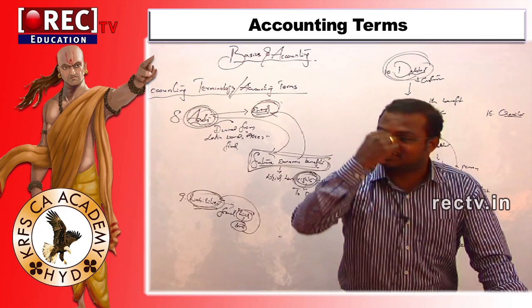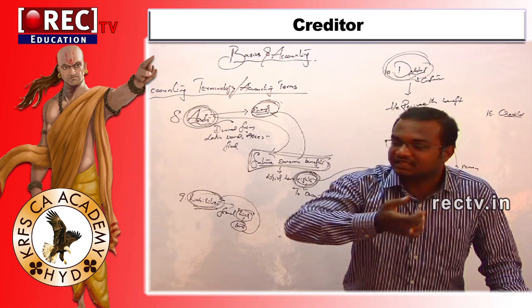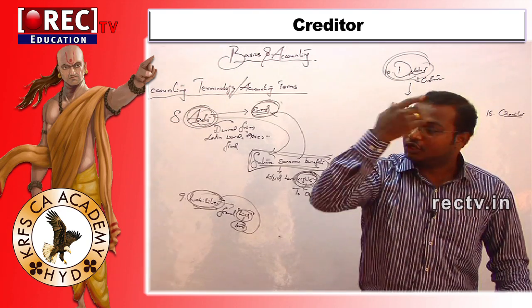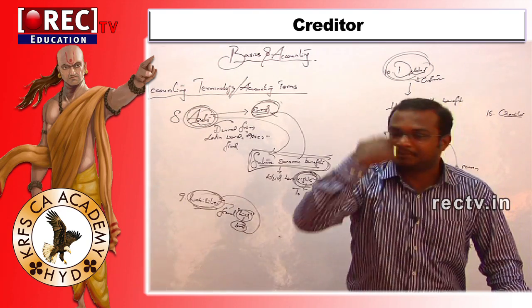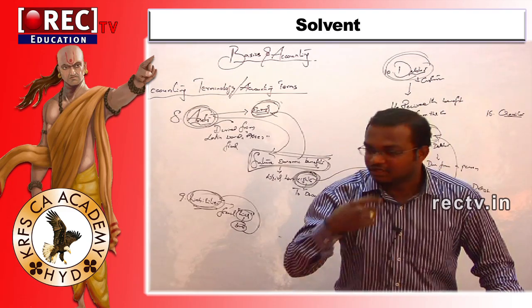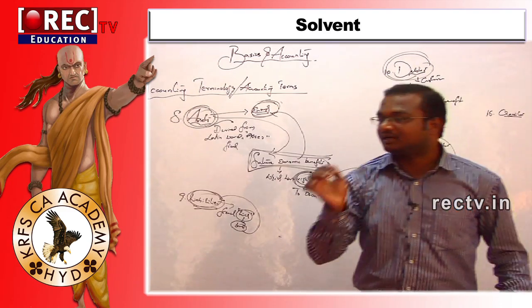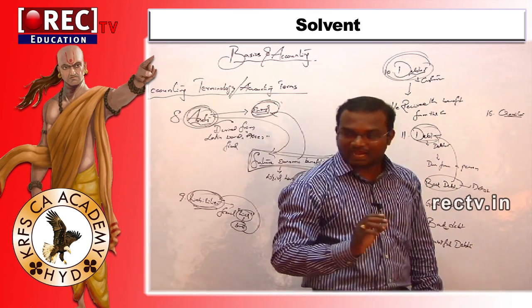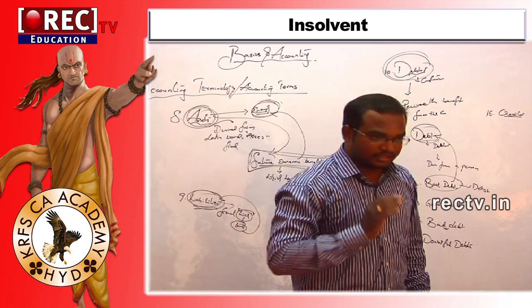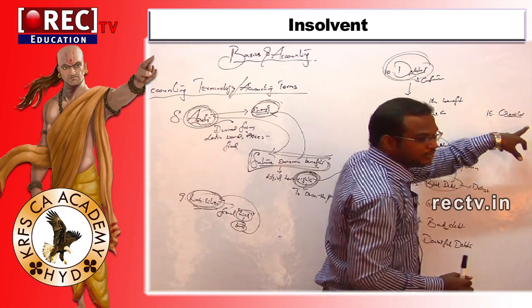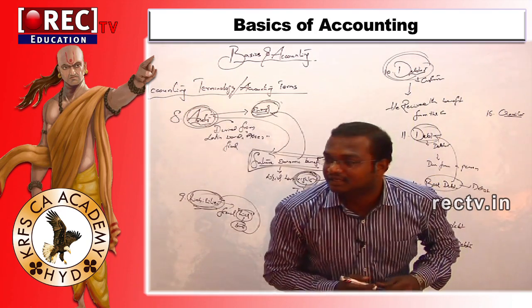The person who supplies the goods to the company. That means here the company is getting benefited from such a person by supplying the goods. When the company gets benefited from a certain person, the amount needs to be paid. The amount that needs to be paid is nothing but a liability, sir. I already said, yet to pay the amount. It is nothing but what, sir? Liability. Because of that reason, this creditor will be shown under the head liability.